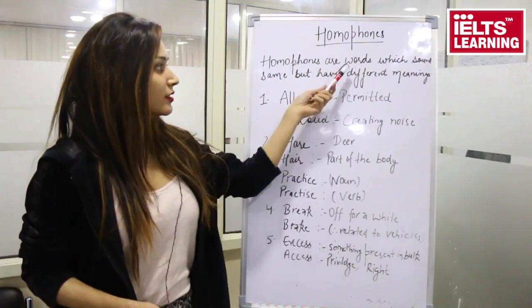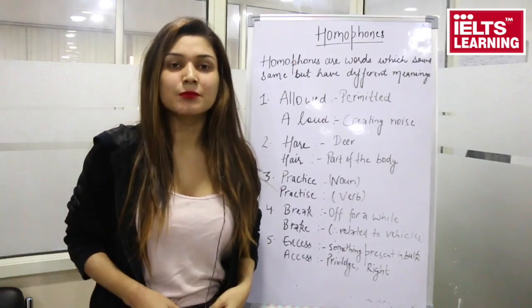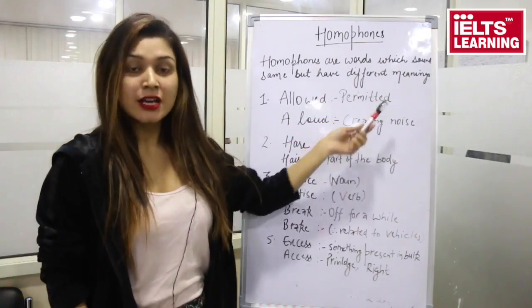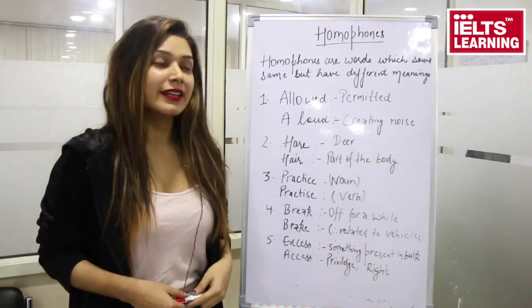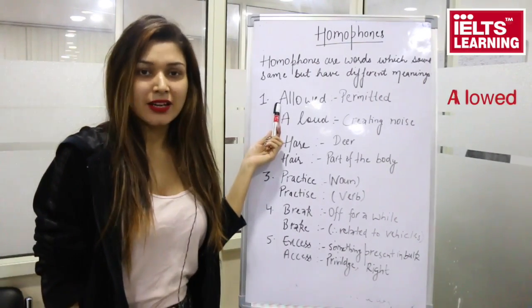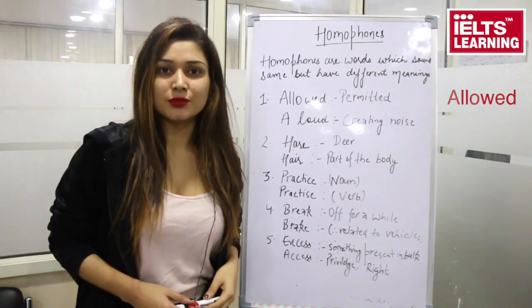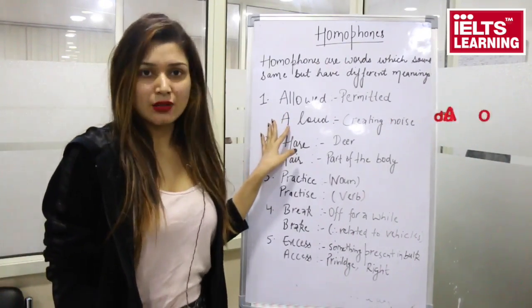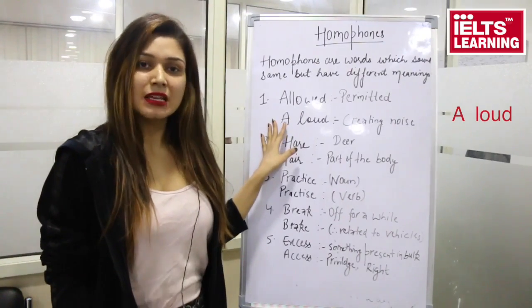Homophones are words which sound the same but they mean different things. That is, they have different meanings. For example, the first one is "allowed." Allowed is when someone permits you. Allowed is a verb. The second one is "aloud." It means when the pace is high.